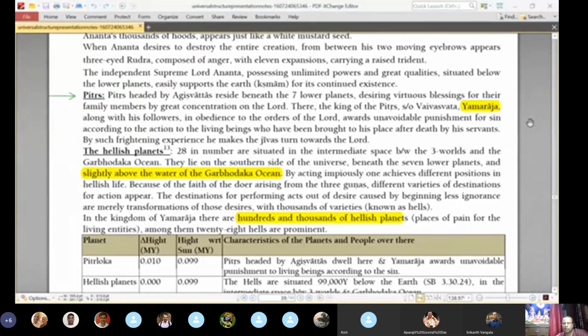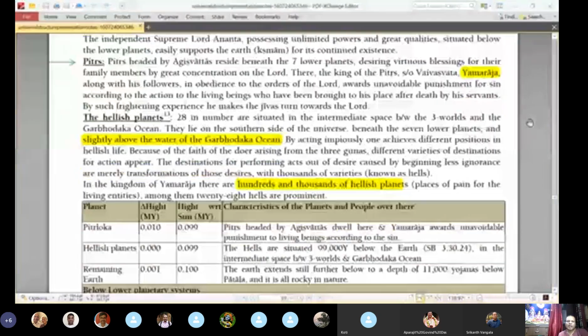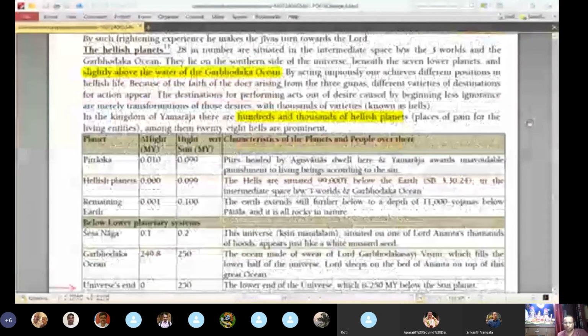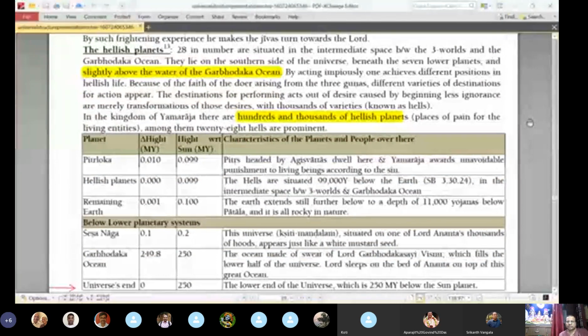So tomorrow we'll see the hellish planets in detail. What are the different hellish planets? Who will go to which hell? And what are the punishments in these hellish planets? So today we'll not go into that. We just complete this entire cosmic picture.